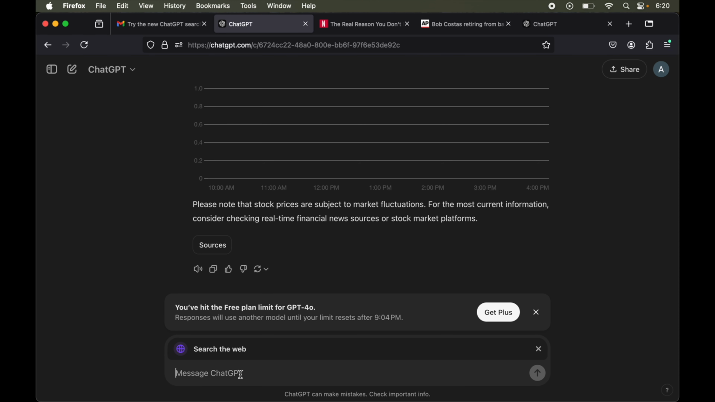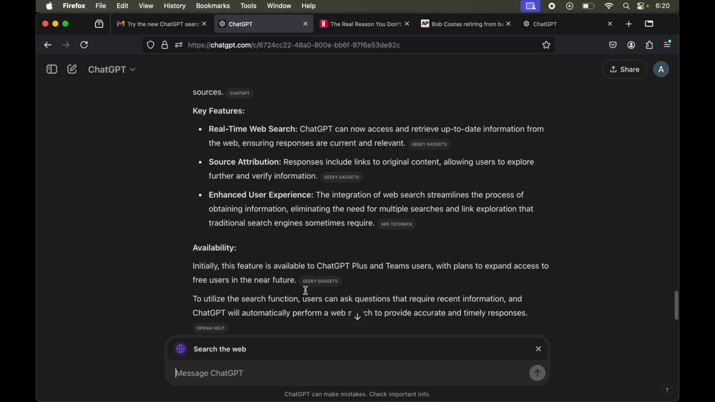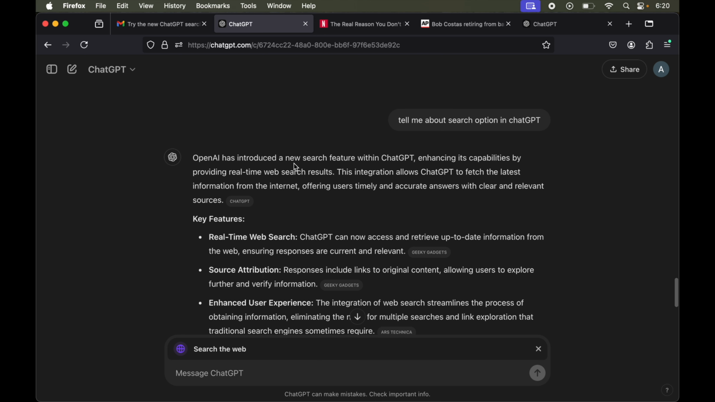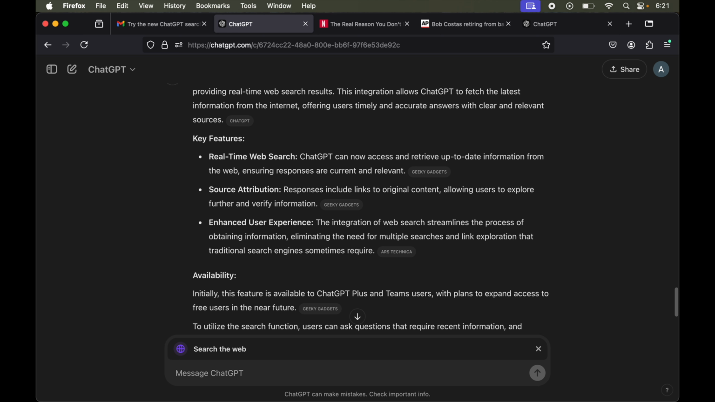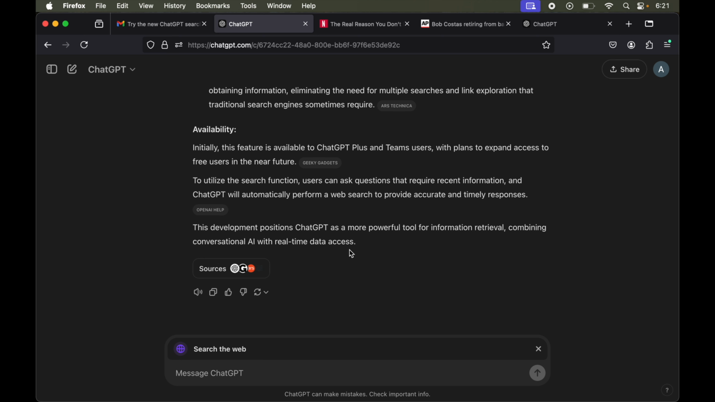But anyway, let's try one more prompt even after I have hit the free plan limit here. So let's try asking one more thing. So let's say I'm asking, tell me about search option in ChatGPT. So let's see what it gives us. So it gave the information. OpenAI has introduced a new search feature within ChatGPT. So it is giving quite a correct answer here, and it is giving the answer in a very detailed manner. Also, we have got the sources, which is again pretty good.